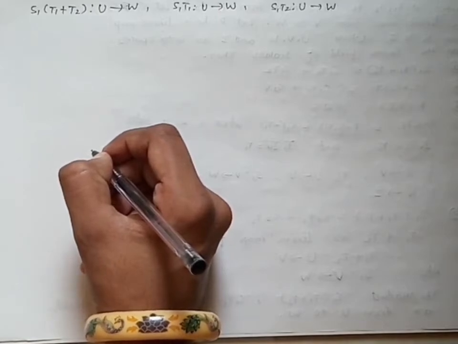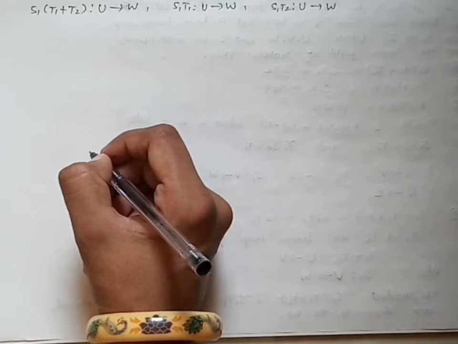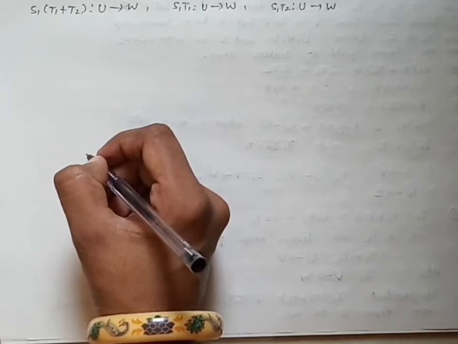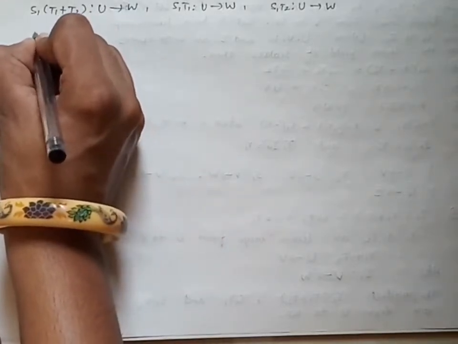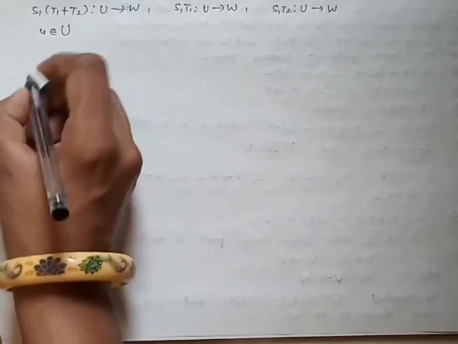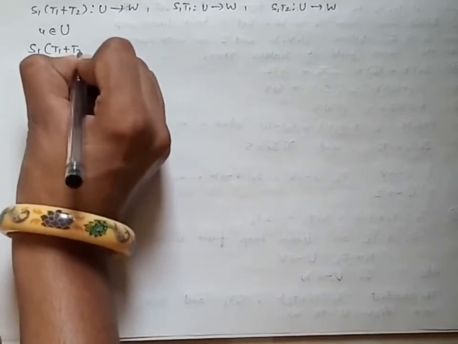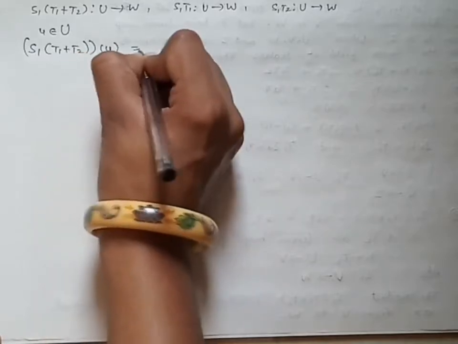We should always write all these things before proving any part of the theorem, because only if we know that this thing is defined can we prove it. So let us start its proof. For any vector u belonging to U, we can write S1(T1 + T2)(u).